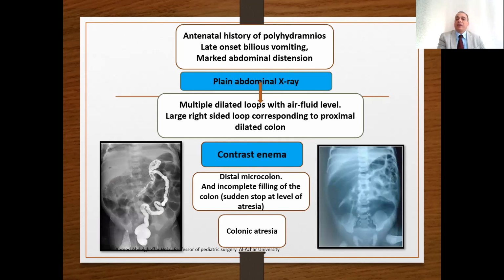So colonic atresia: also late onset bilious vomiting, marked abdominal distension, plain X-ray with multiple dilated loops with air fluid level, and a large right-sided loop corresponding to the proximal obstruction. Contrast enema will show microcolon with a sudden stop at the site of the colonic atresia. This will be diagnostic. So in a baby or neonate with early distension, late onset bilious vomiting, multiple dilated loops reaching the lower abdomen with gasless pelvis, consider colonic atresia, distal ileal atresia, meconium ileus.